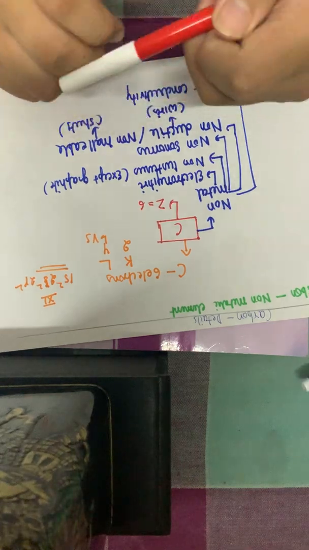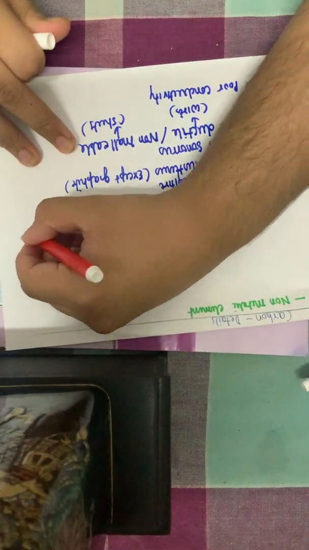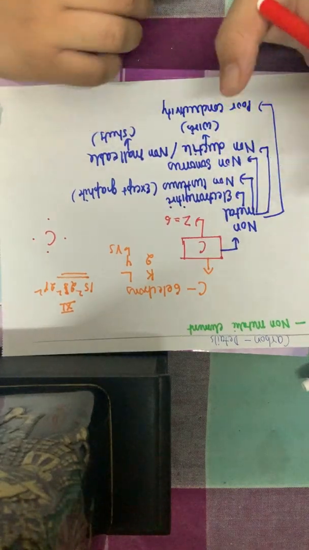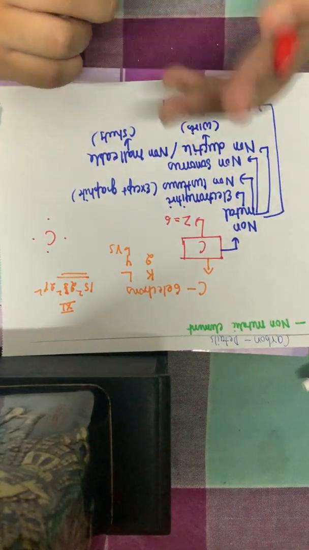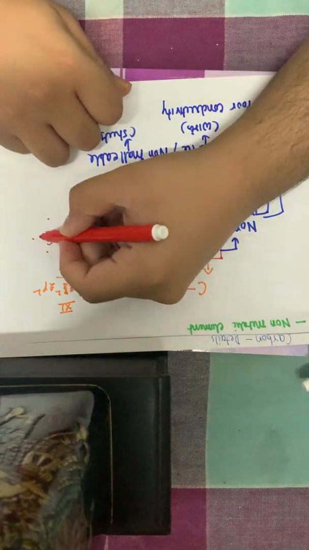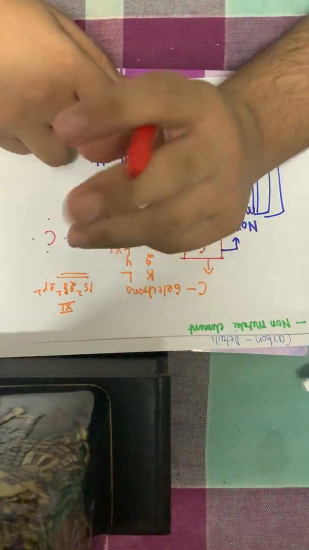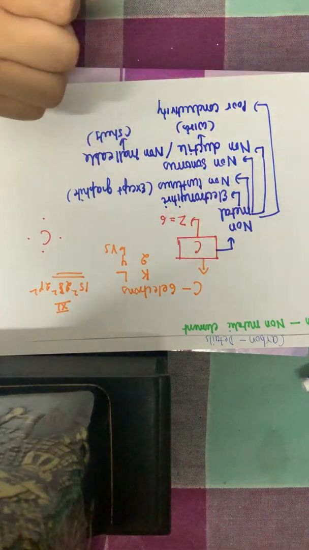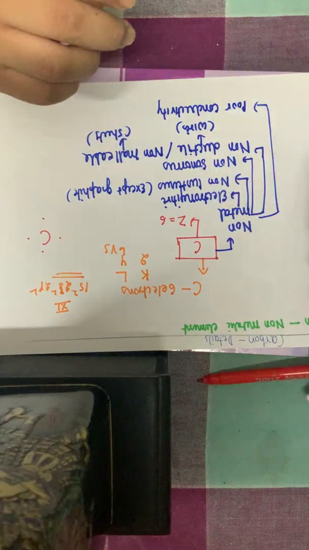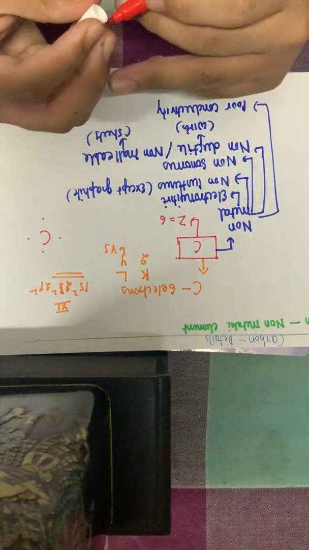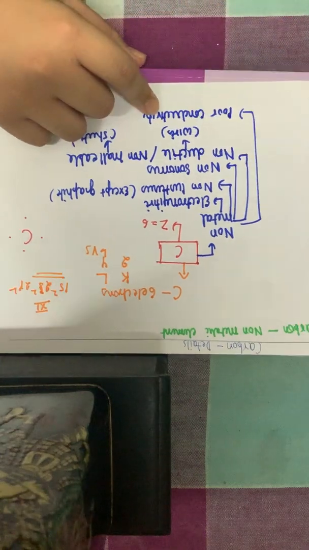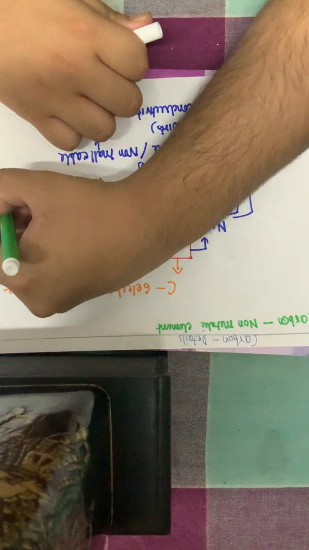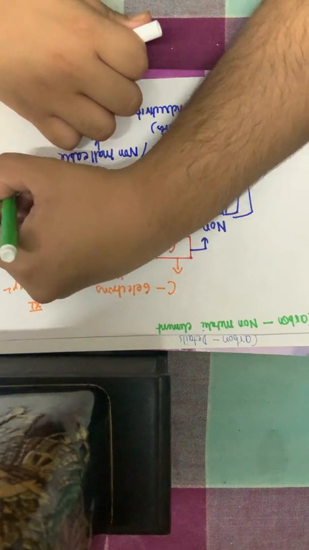If I draw the Lewis dot structure for carbon, it will be like this, where these 4 are the valence electrons. Now taking a detailed look into bonding in carbon. If carbon has 4 valence electrons, in the case of an ionic bond it cannot lose electrons. If it has to gain, it has to gain 4, and if it has to lose, it also has to lose 4, which is not possible. So the actual thing is, no gain is possible, no loss is possible.